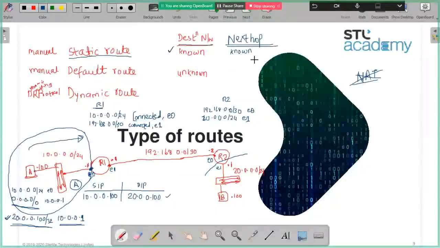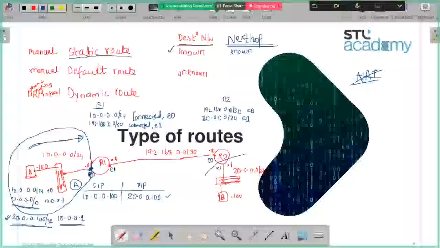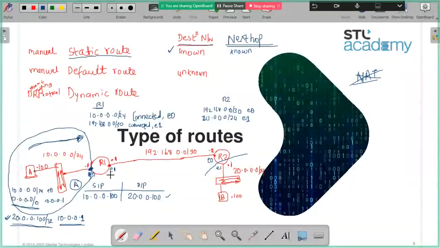Now the problem with static route is this. Let's say A now knows that to go to 20.0.0.100, I have to send the packet to this guy. So he builds the packet and sends it to R1. Now what does R1 have to do? He will check the destination IP, 20, and check his routing table. Does he have the 20 network? Yes or no? No. So what will he do? He will drop the packet.